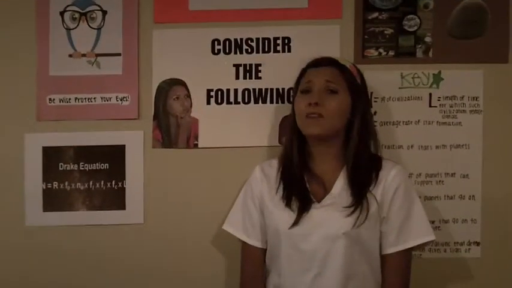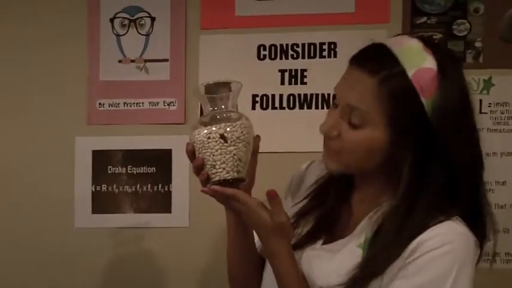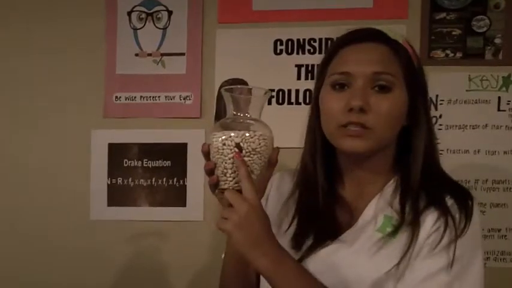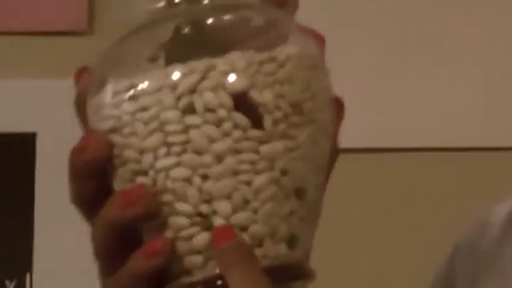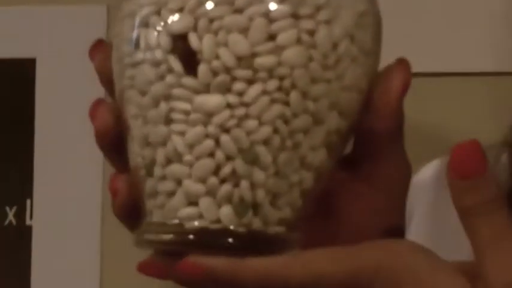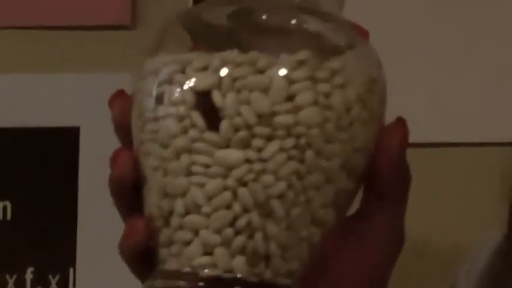Does that make sense? How about no? Let's put it into perspective. Here we have a bean bowl. The bean bowl represents the universe. Each bean represents a galaxy. Now the brown bean represents our galaxy, which does contain intelligent life forms. Each green bean, according to the equation, represents a galaxy that could possibly contain other intelligent life forms.